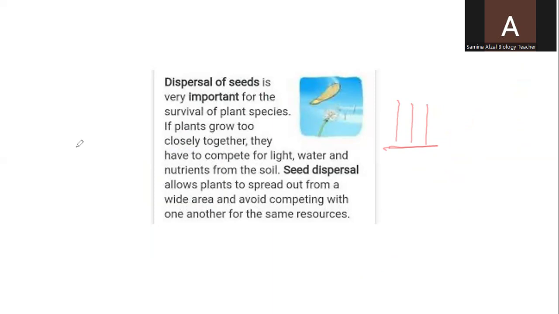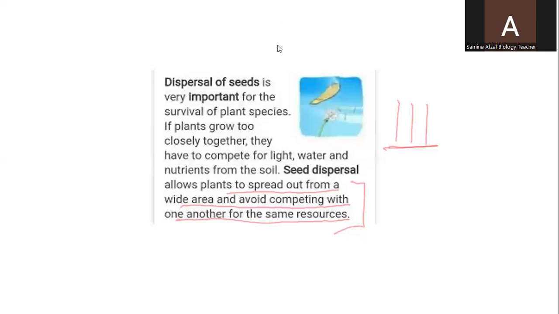So seed dispersal allows plants to spread out over a wide area without competing with one another for the same resources. When they are not very close to the parent plants, their chances of survival will increase.